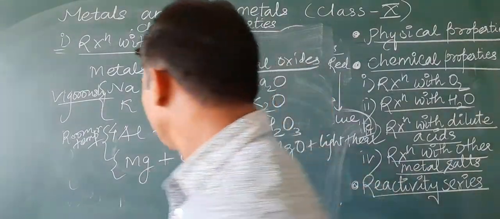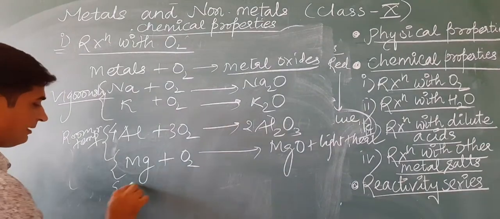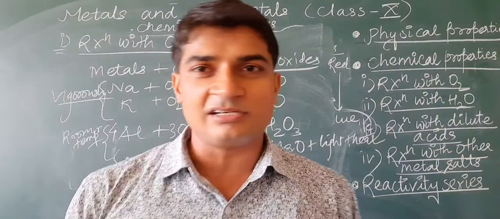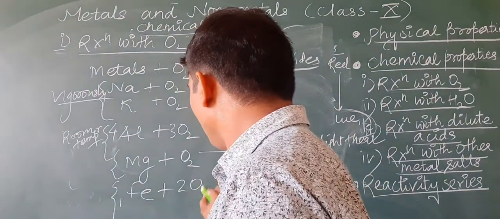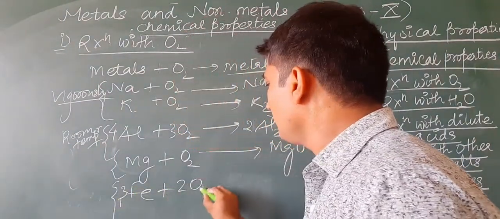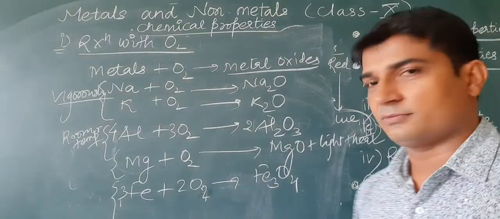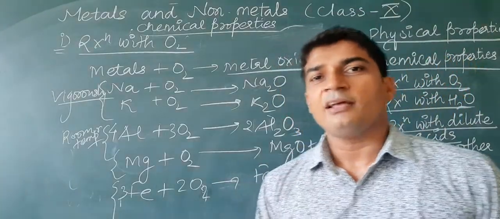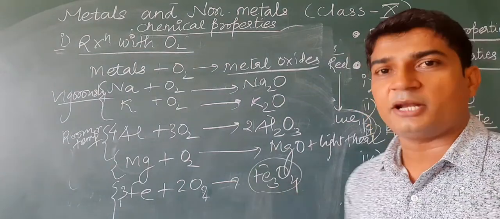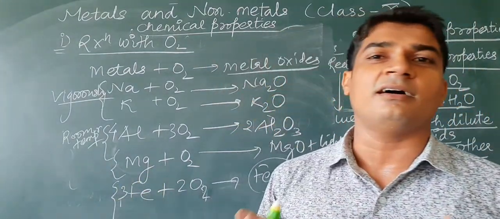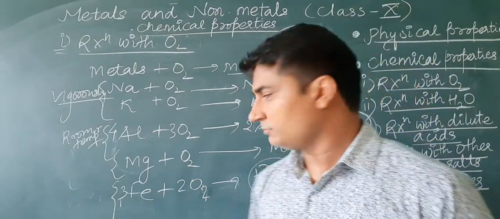When we are heating them at higher temperature, iron reacts with oxygen to form iron oxide, Fe3O4. This is actually iron oxide. It is a mixture of ferric oxide Fe2O3 and ferrous oxide FeO.